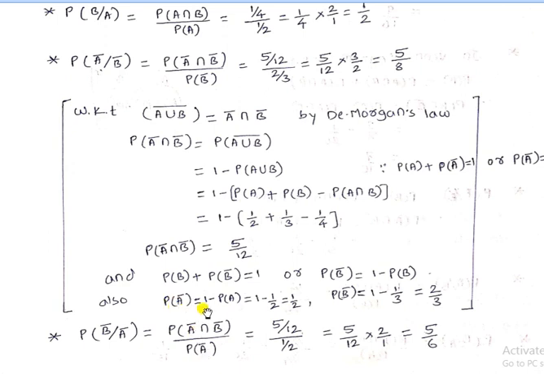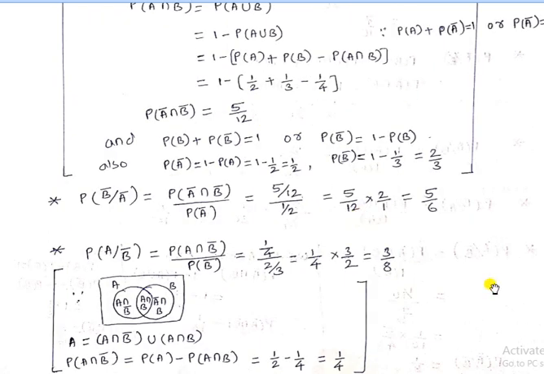Again, P of A bar is 1 minus P of A, where P of A is 1 by 2. So 1 minus 1 by 2 becomes 1 divided by 2, so the denominator is 1 by 2. This gives 5 by 12 into 2 divided by 1, which becomes 5 divided by 6.